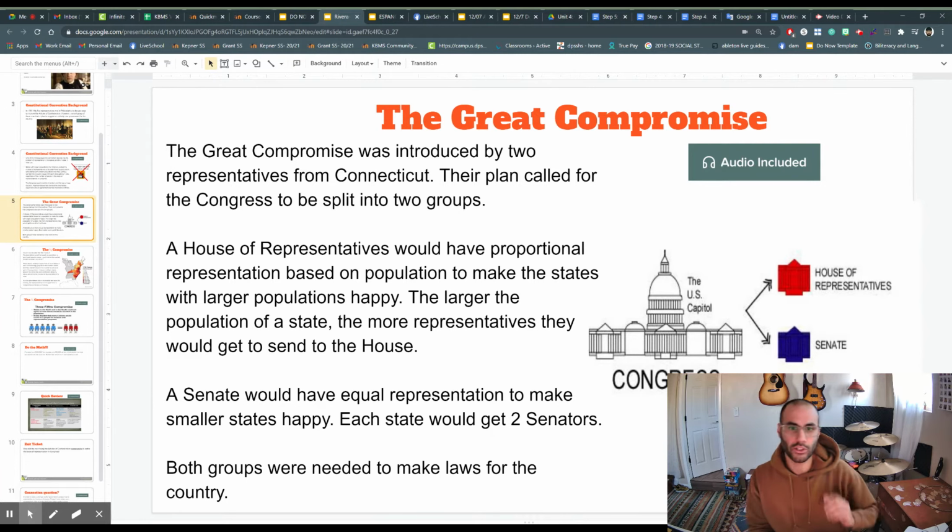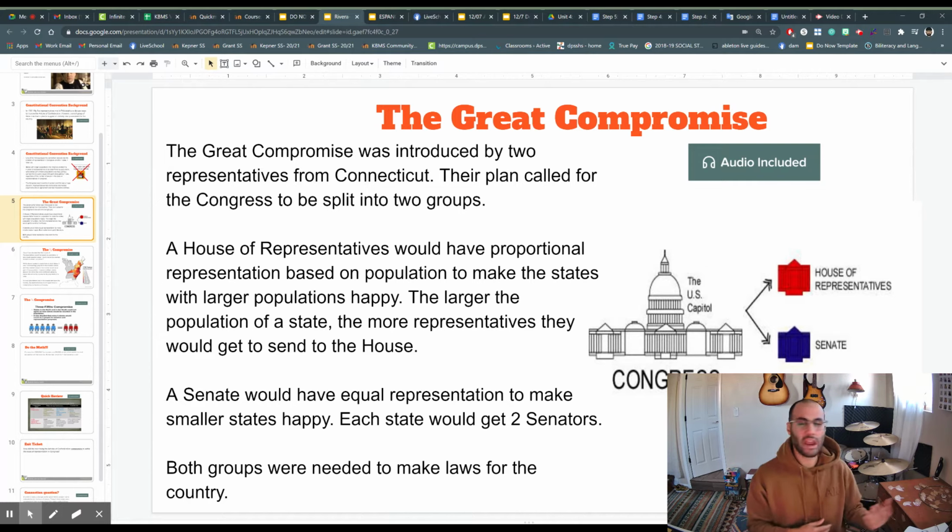If you have a small state, let's say Delaware. Delaware had a small population. Maybe they only get one person, one representative. So in conclusion, the House of Representatives is one half of Congress, and the people who go there are simply based on population. Okay?